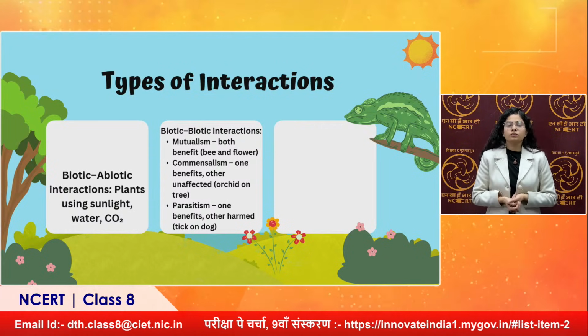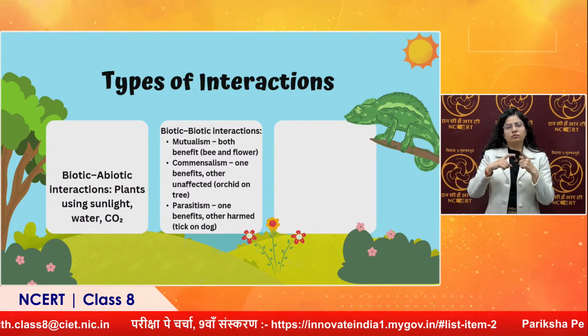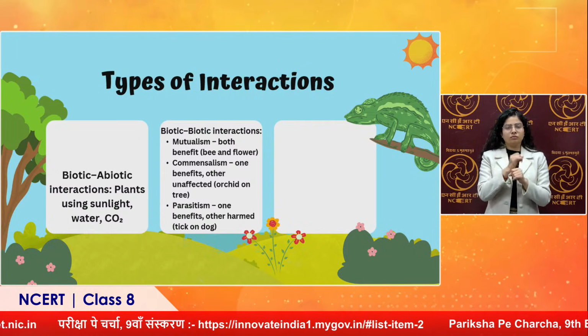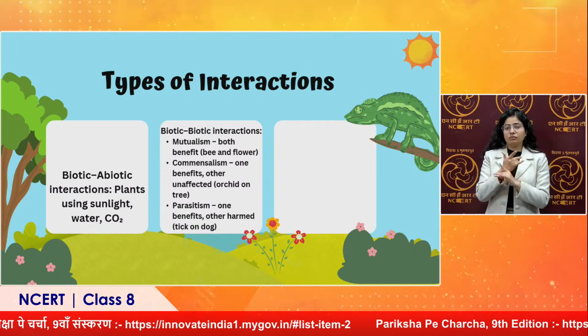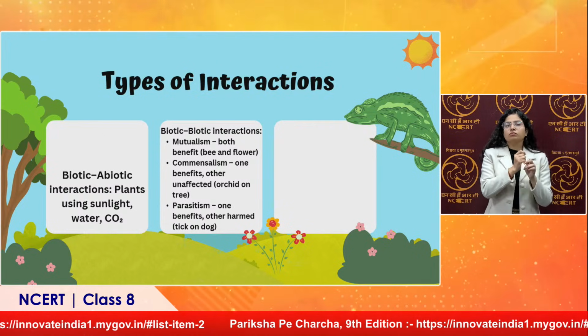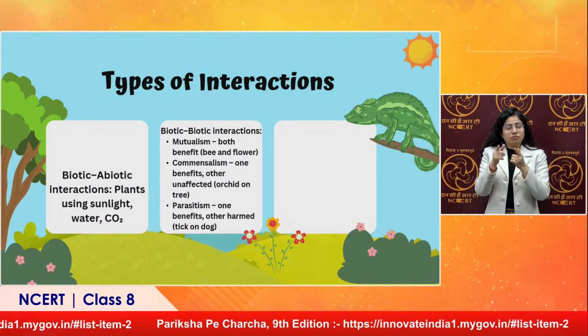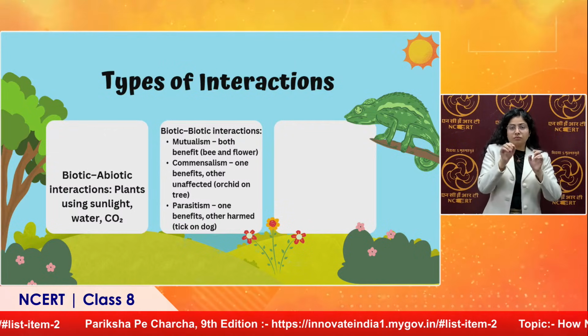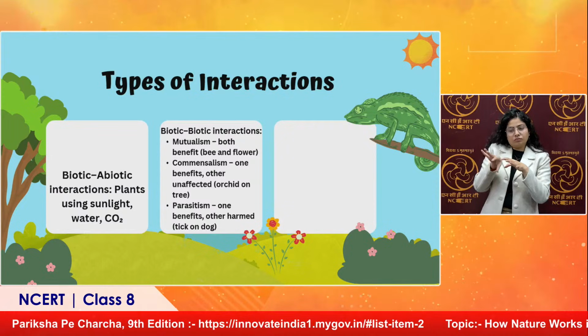One more example we have is cuscuta, the green slender structures that we often see on trees. What it does is it keeps on growing, right? And the plant it grows on, it takes off all the nutrients and in turn the host plant dies. Okay, so this is the interaction wherein two biotic components are interacting with each other.